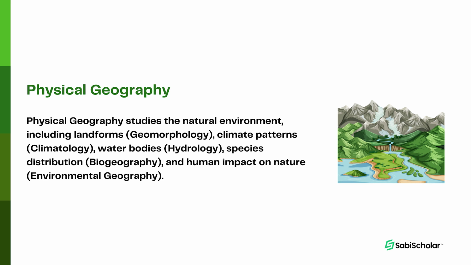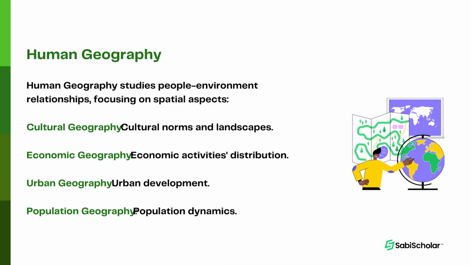The next topic we're going to look at is human geography. So what is human geography? Human geography examines the relationship between people and their environment, emphasizing the spatial aspect of human existence. So how humans exist, why humans exist, and how they relate with their environment specifically.